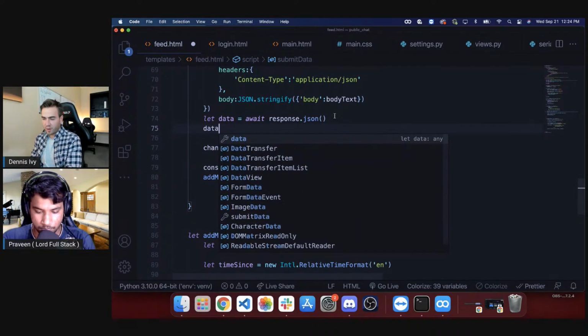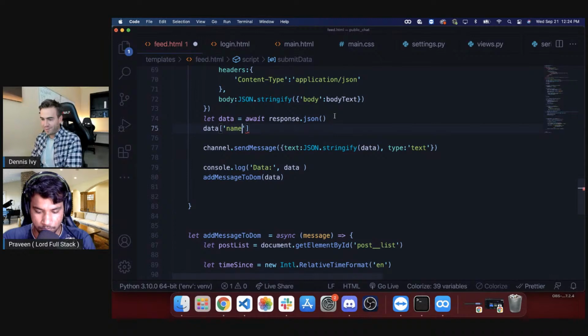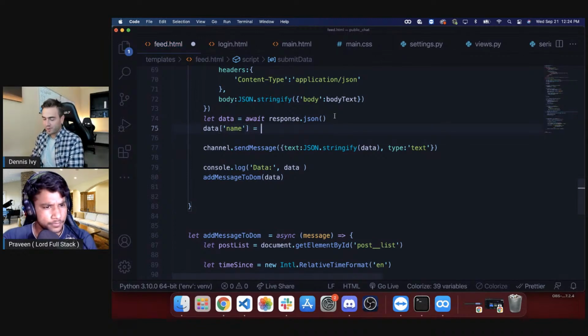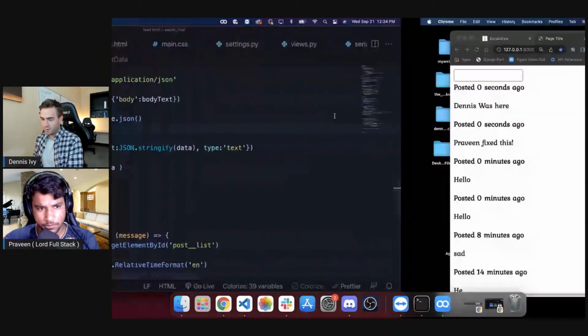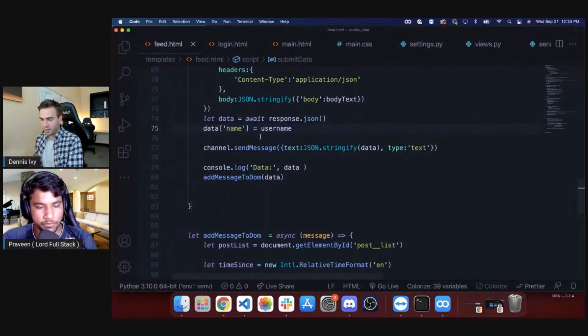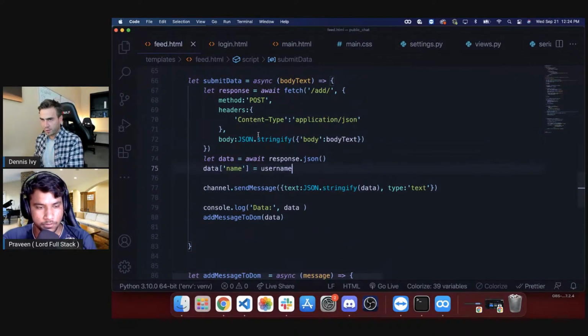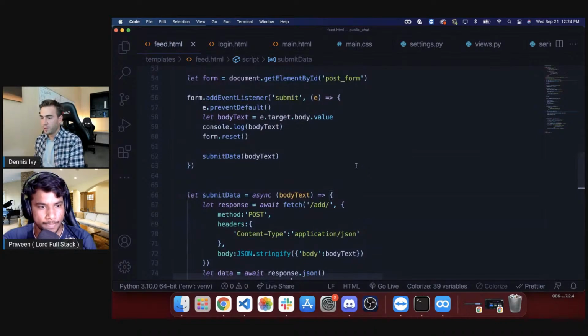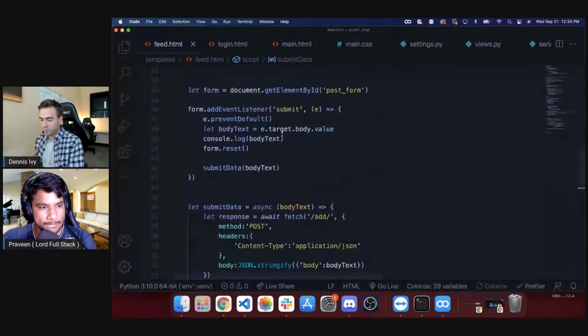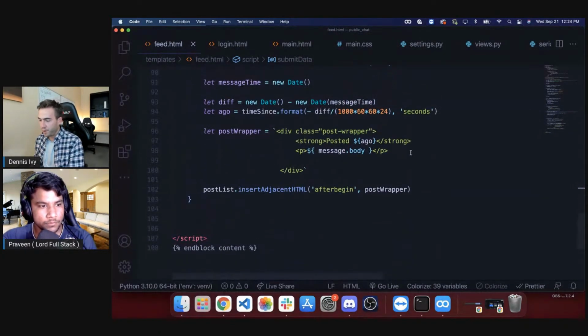So this is just an object. Can I do data.name like that? Will this work? I guess it will not work. You don't think it will work? It will work, because it is a dictionary, a JSON kind of object. Yeah. Okay, so then in order to make this work, we'll go to add message to DOM,